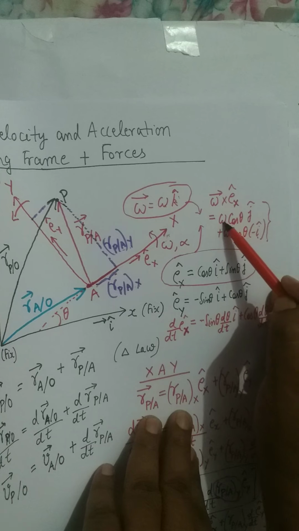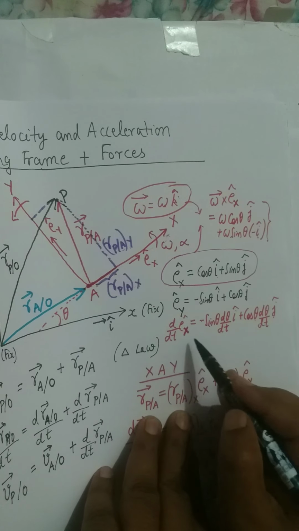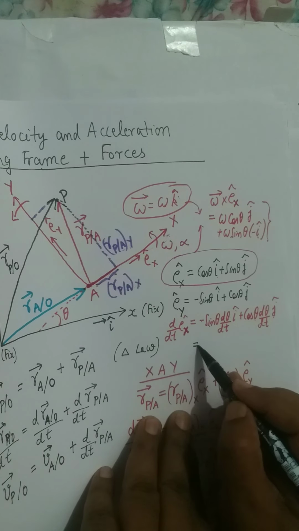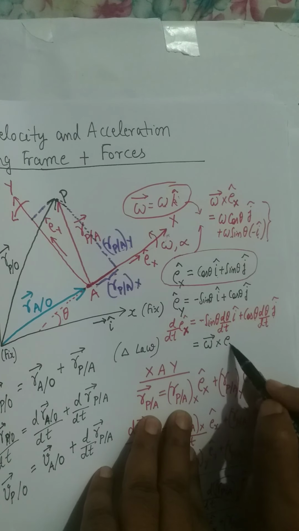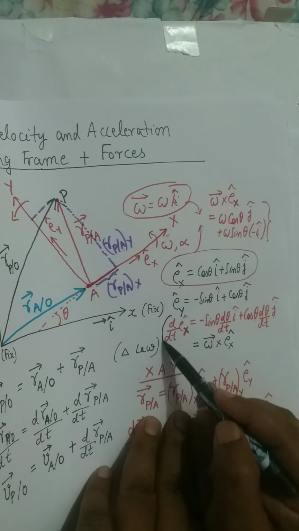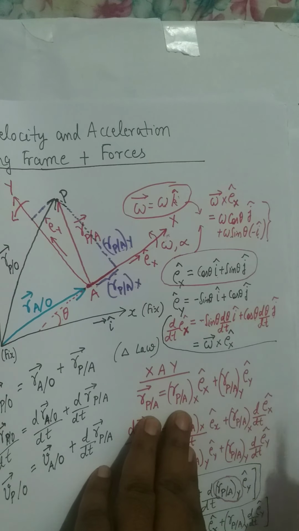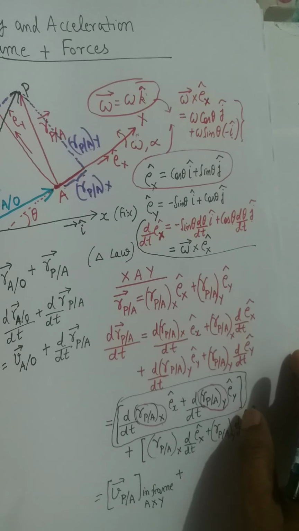Here also you have omega sin theta minus I cap and omega cos theta j cap. It means this derivative of Ex cap can be written as omega cross Ex cap. Similarly, you can prove it for the derivative of Ey cap.